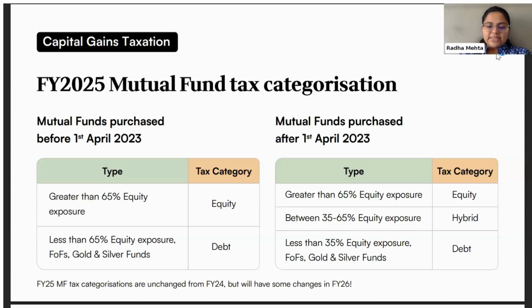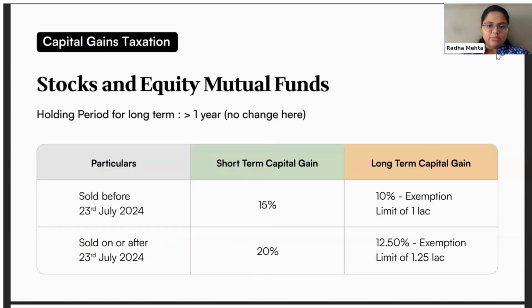Okay. Now let's start with the first asset class, which is stocks and equity mutual funds. There has been no change as per the Union Budget 2024 here in the holding period rule. The holding period remains the same, that is 1 year. So if you're selling the asset within 1 year of purchase, it will be classified as short term. If you're selling it after 1 year of purchase, it will be classified as long term.